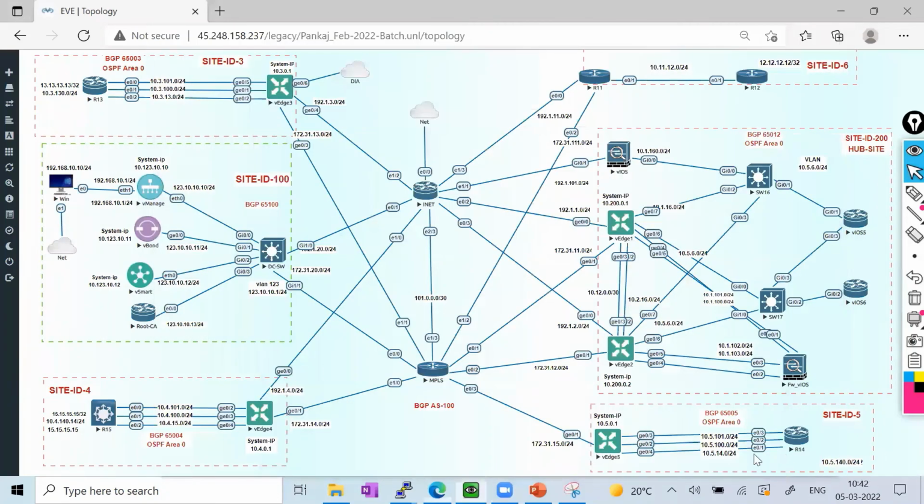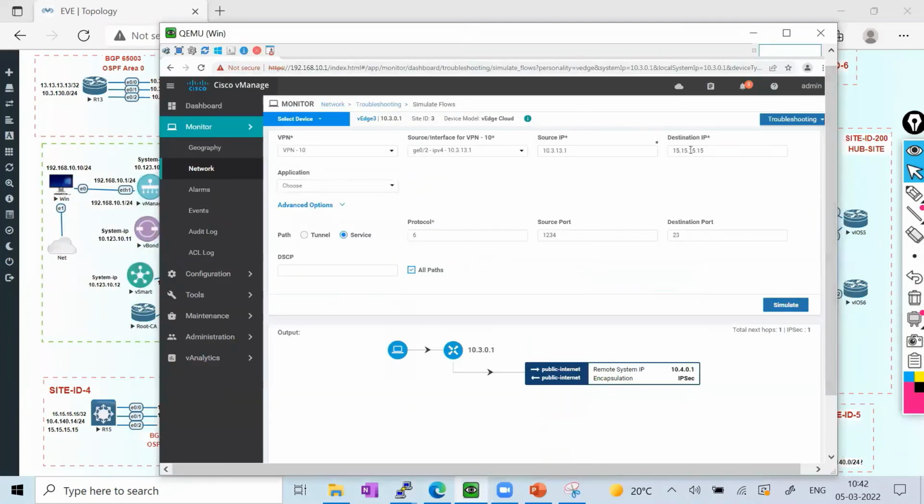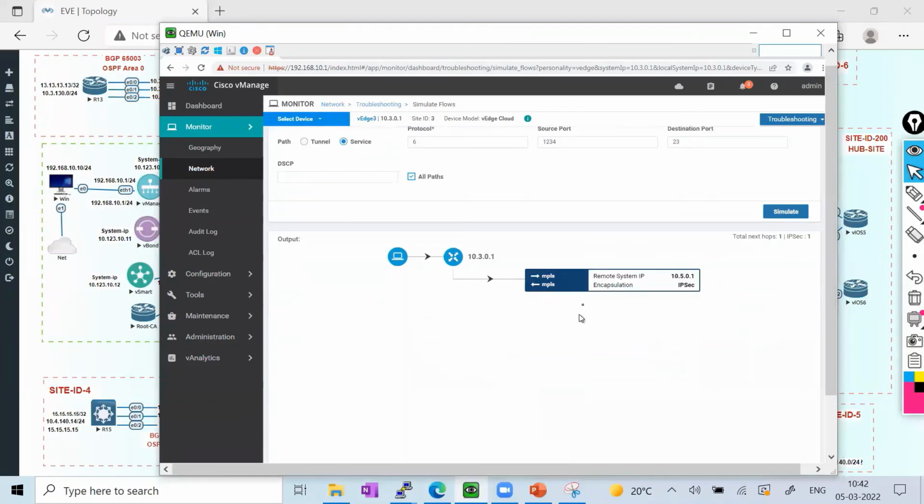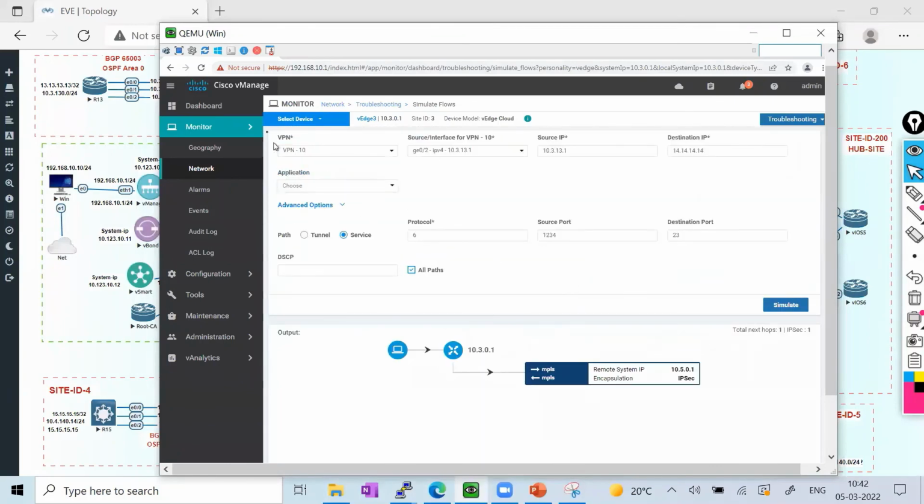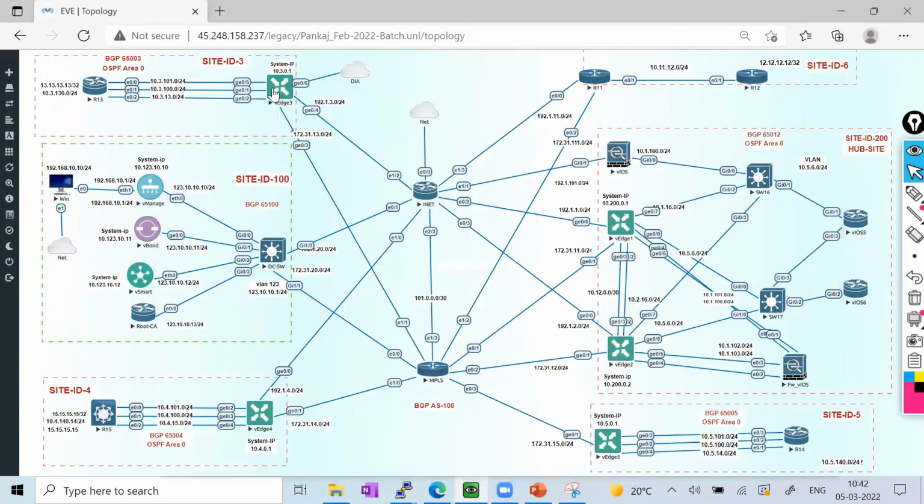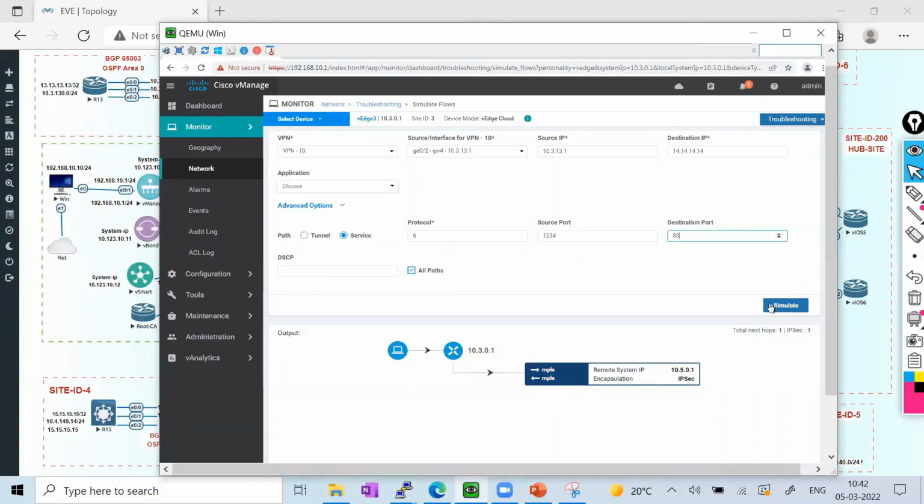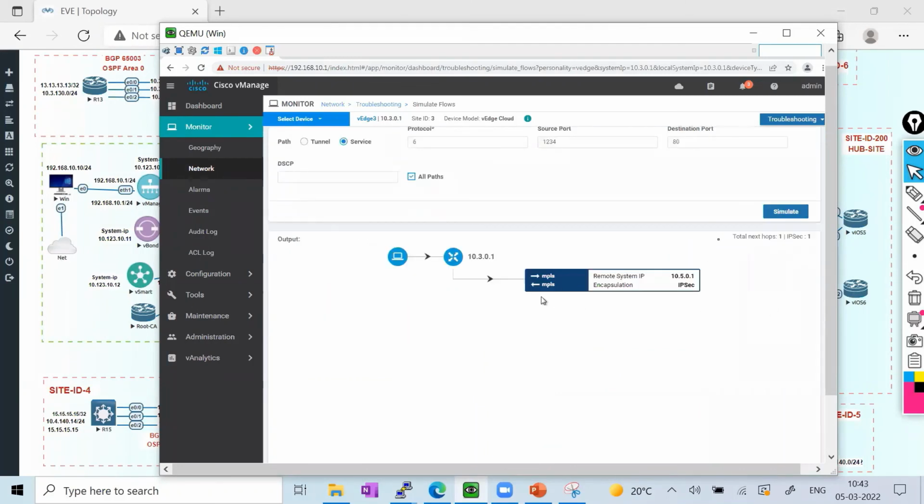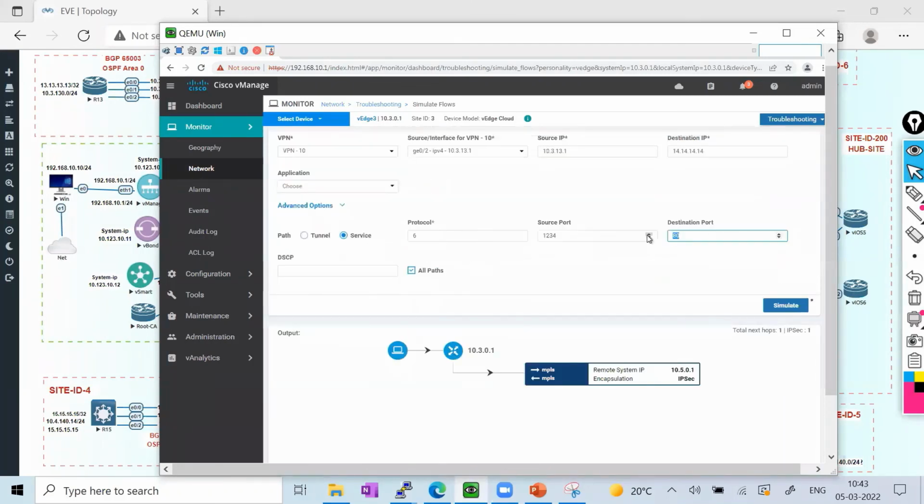Similarly, if I go to 14.14, let me check another destination also. It should be the same flow. Let me check for 15 to 14 and simulate. It will always be the MPLS, regardless of the destination. From this branch's perspective, when the traffic is going, it just matches all the policy we enforced, and it always follows the same rule. So if I change the port to 80, it is going to be MPLS. Let me change it to 23.